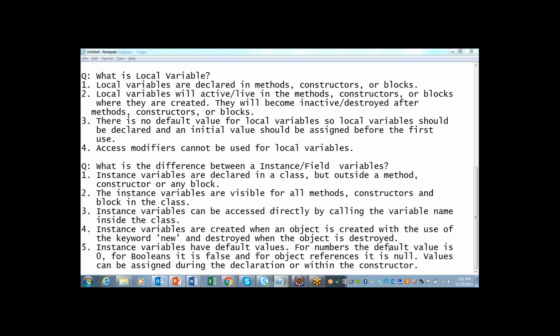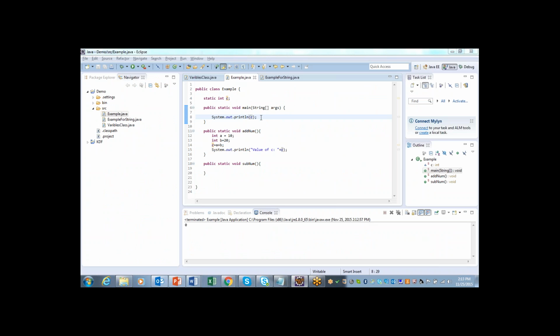For numbers, default value is 0. For booleans it is false, and for object references it is null. So what is this? Here I'm trying to print the value of c. For example, at line number 4, I have not assigned any value, I have not initialized.